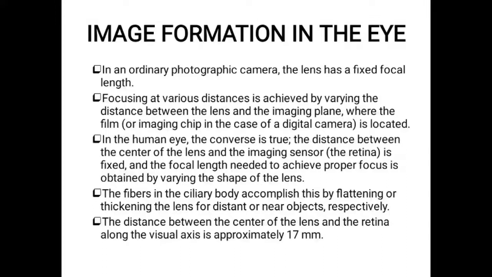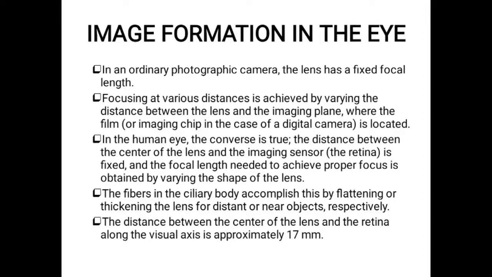Our eye is similar to a photographic camera, but it is quite the converse. In a photographic camera the lens has a fixed focal length, and focusing at varying distances is achieved by varying the distance between the lens and the imaging plane, where the film or chip is. So in an ordinary camera the lens has a fixed focal length, and the distance between the imaging plane and the lens can be varied.